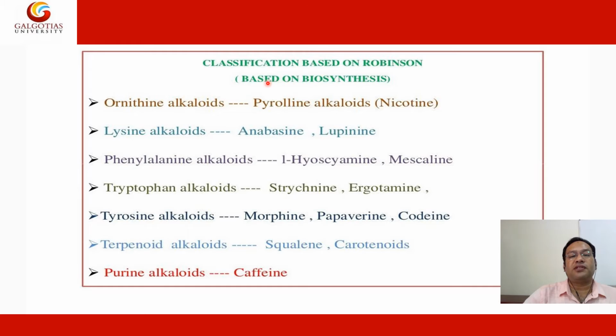Classification based on Robinson, based on the biosynthesis. Biosynthesis means their synthesis of occurrence. Ornithine alkaloid like pyrroline, alkaloid like nicotine, lysine alkaloid like anabasine, lupinine, phenylalanine alkaloid like L-hyoscyamine and mescaline, tryptophan alkaloid like strychnine and ergotamine, tyrosine alkaloid like morphine, papaverine, codeine, terpenoid alkaloid like squalene and carotenoids, purine alkaloid like caffeine.